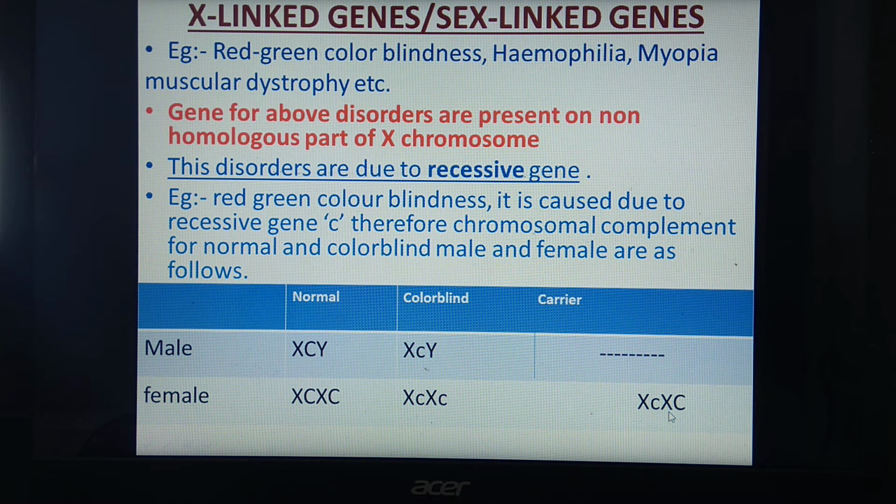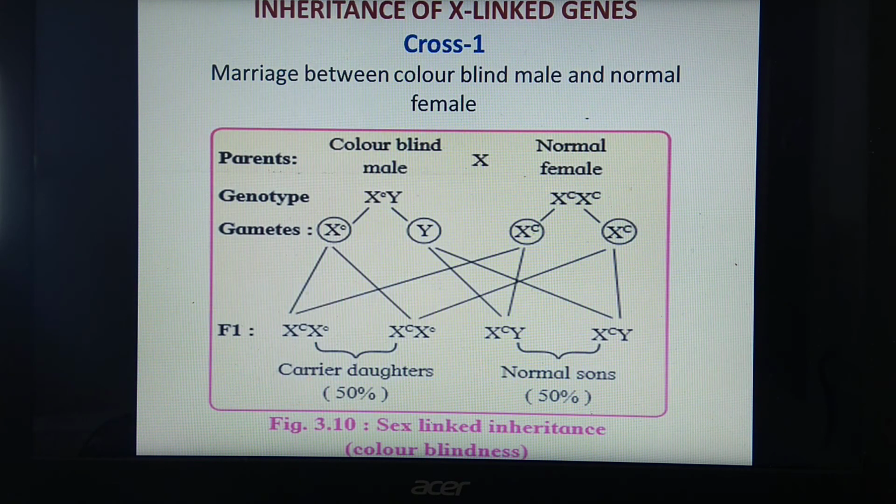We will see the cross, how this gene is transferred from one generation to other. So, this is cross number 1. We are studying inheritance of X-linked gene, how it is transmitted from one generation to other. Here is one example: marriage between colorblind male and normal female.